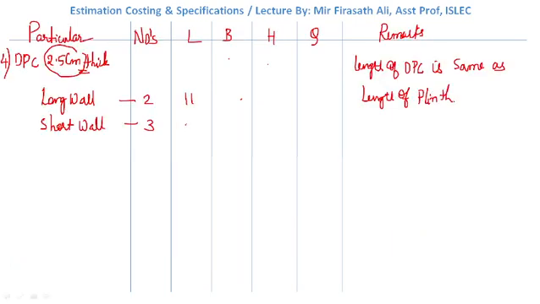Understood? As the length of DPC is the same as the length of plinth from particular 3.